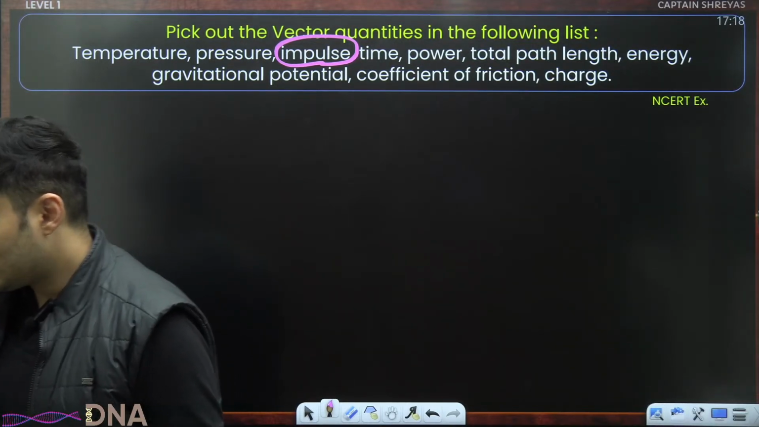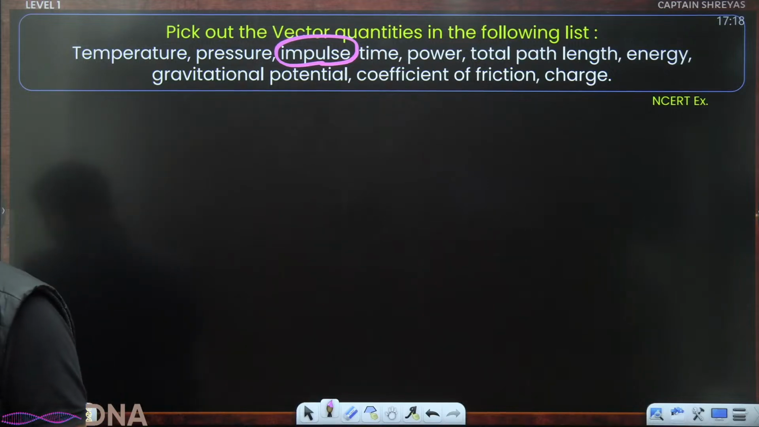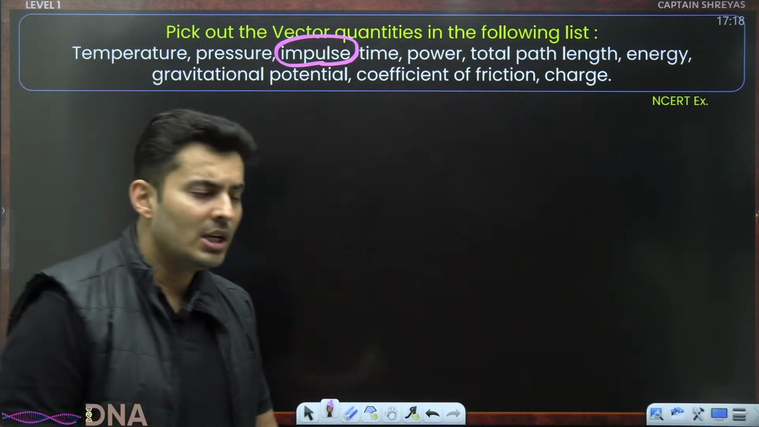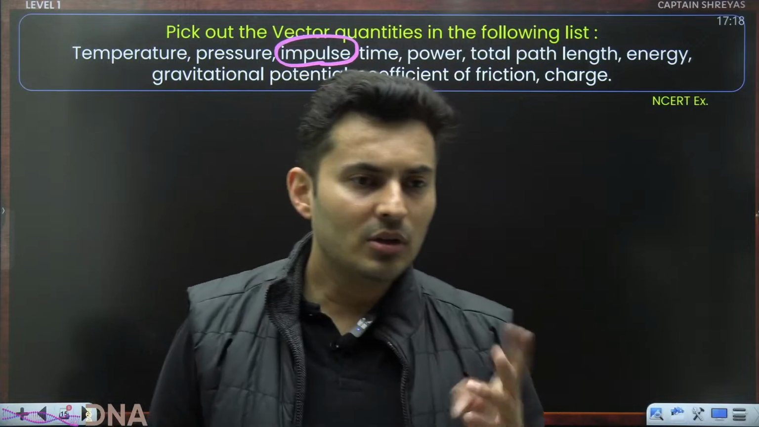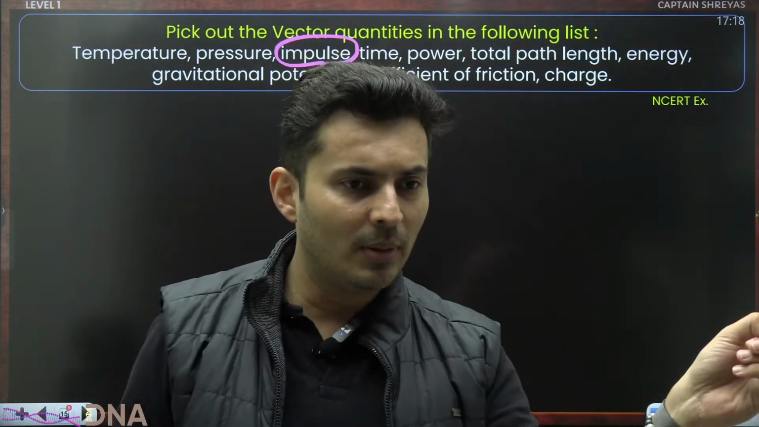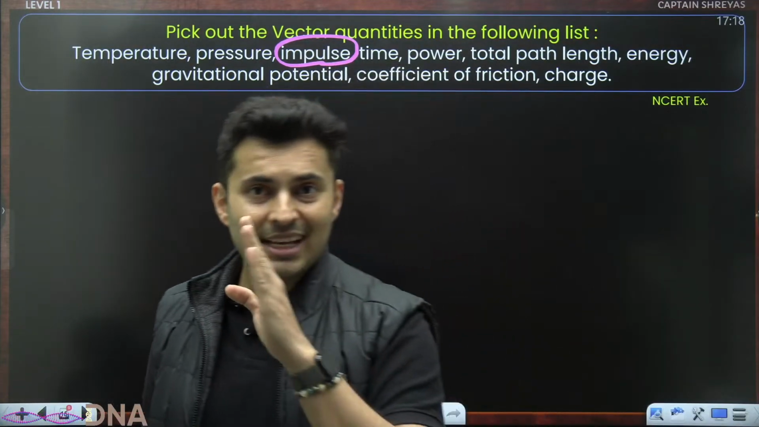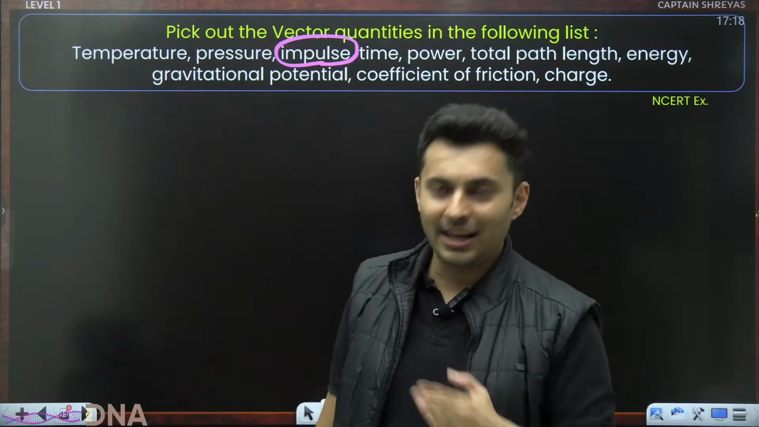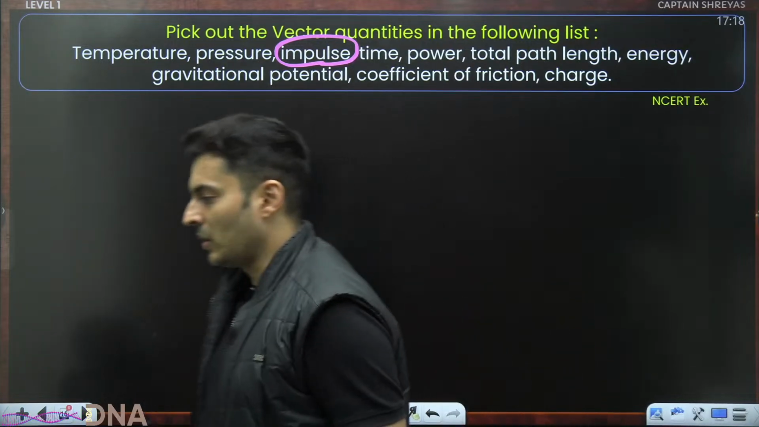Coefficient of friction has no direction. So does charge. Charge has sign. A lot of people think, sir, charge can be positive or negative, so negative means this way, positive means that way. No. Just because something has sign does not mean it has direction. So don't get that thing wrong.